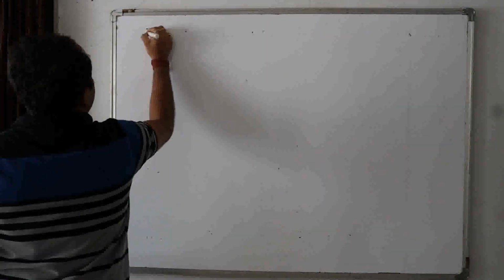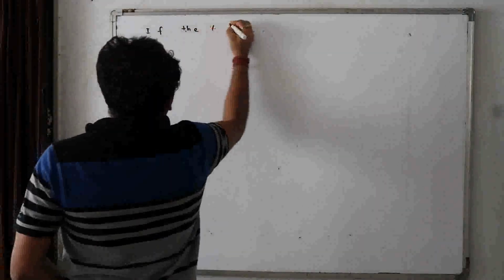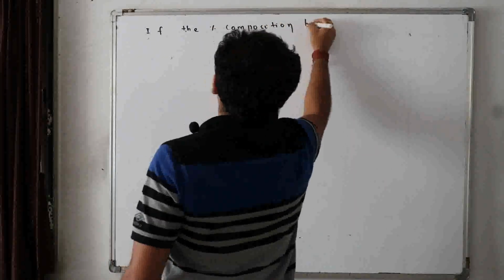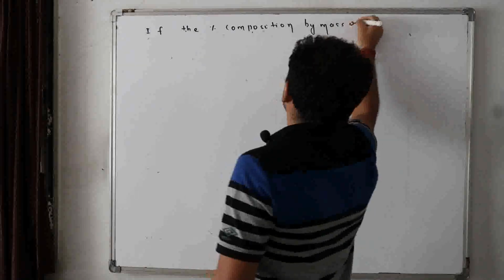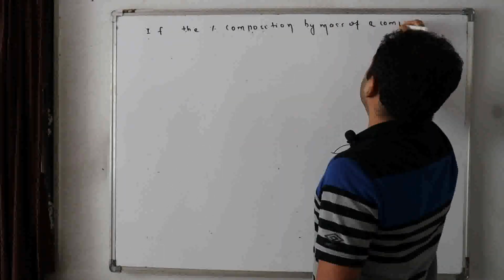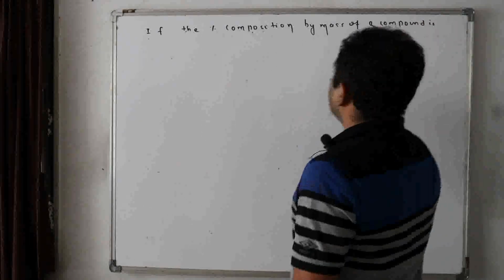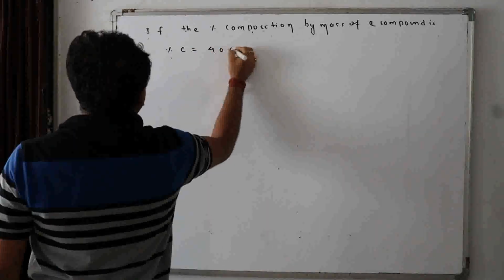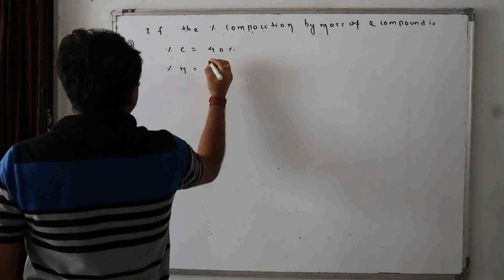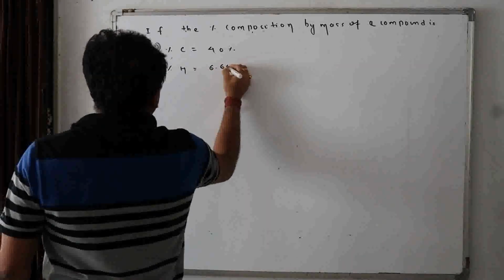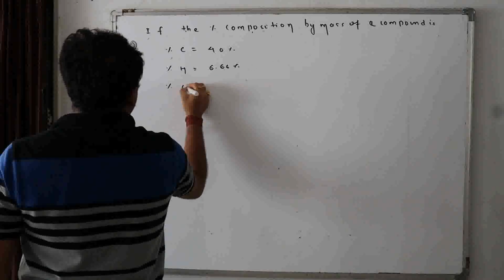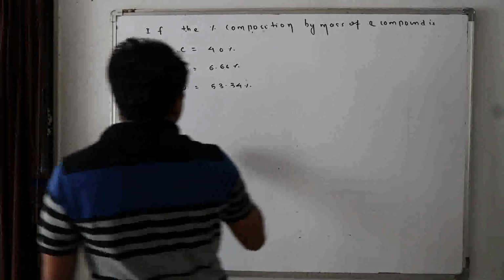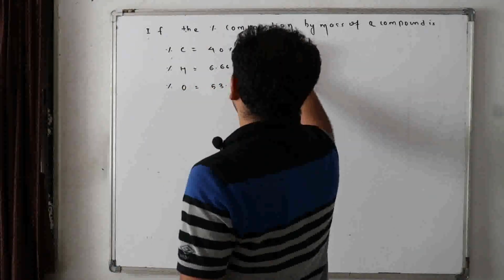If the percentage composition by mass of a compound is: percentage of carbon is 40%, percentage of hydrogen is 6.66%, percentage of oxygen is 53.34%. The question is, find the empirical formula.